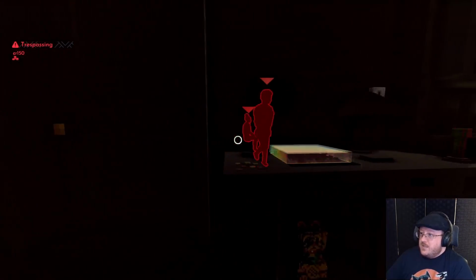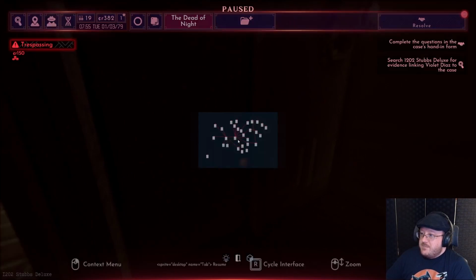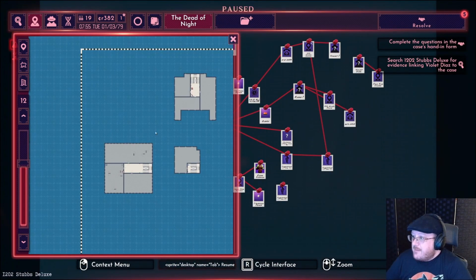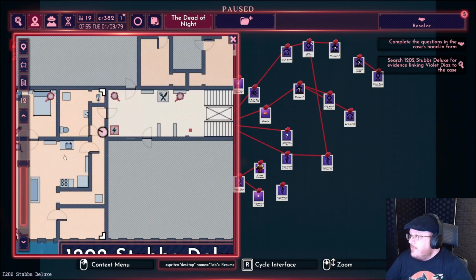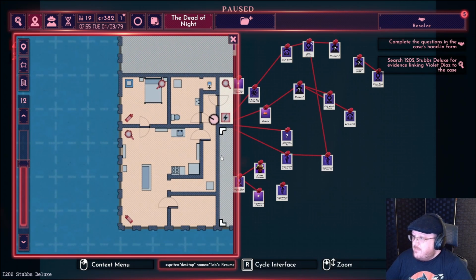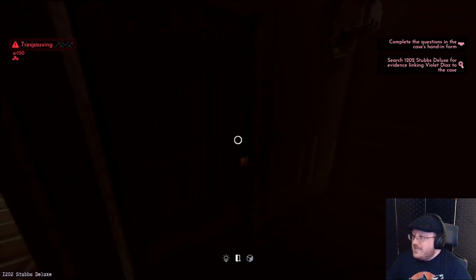Oops. They are here, and they might have just woken up. Let's check the map. Where are we? Center map? Okay, so we're down here. So, yeah, they're in the bedroom there. They are both in that bedroom there. Now, I can hide...